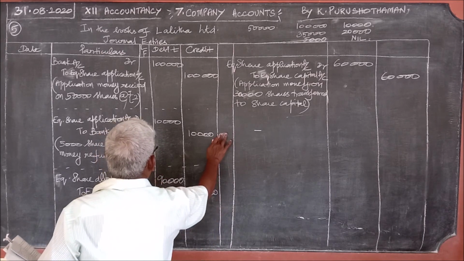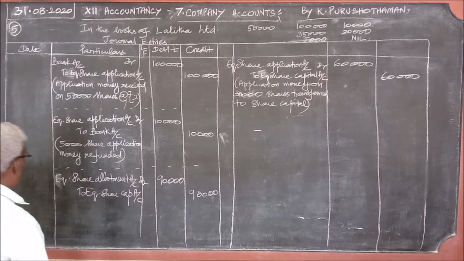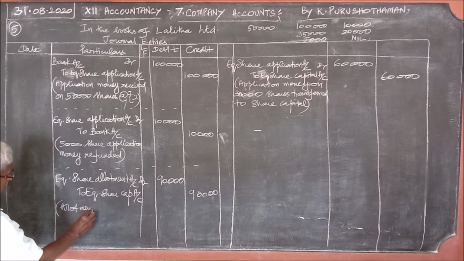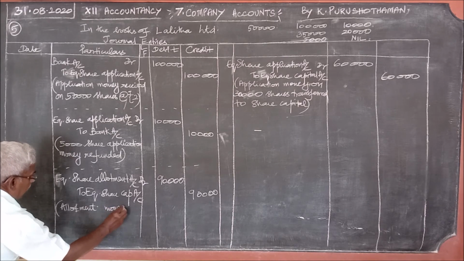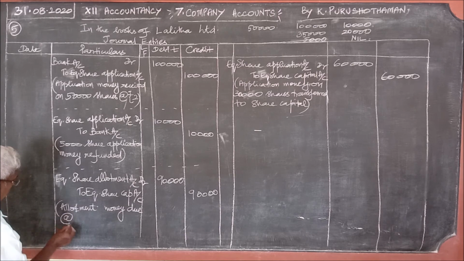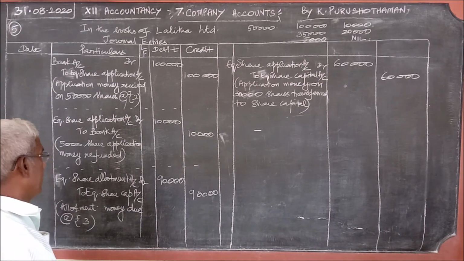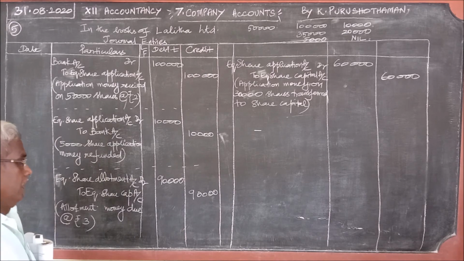That is allotment money due at the rate of rupees 3. 3 into 30,000 shares, because only 30,000 shares are available, 90,000.